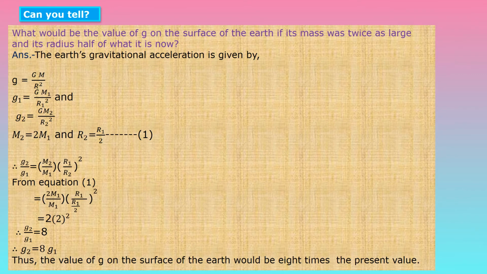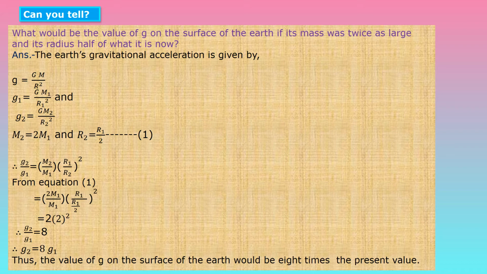Now can you tell what would be the value of g on the surface of the earth if its mass was twice as large and its radius is half of what it is now? This value of Earth's gravitational acceleration we can calculate with the help of the formula g is equal to GM upon R square.